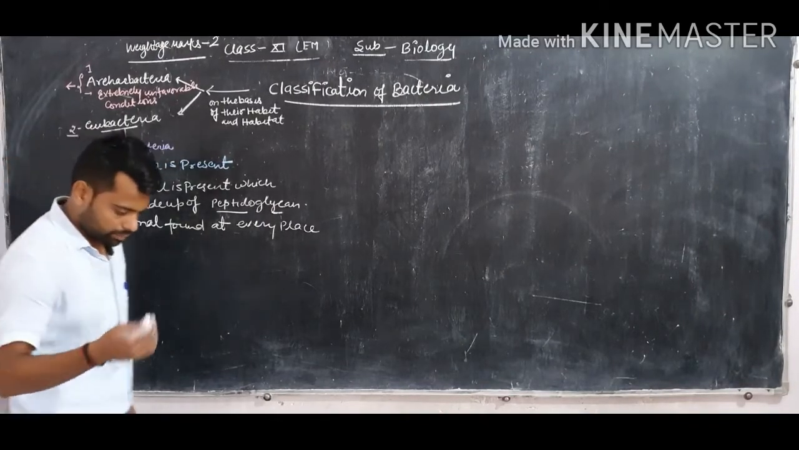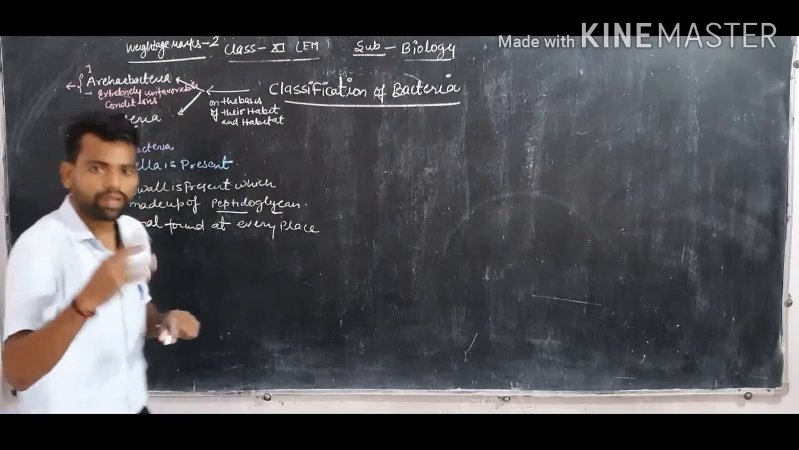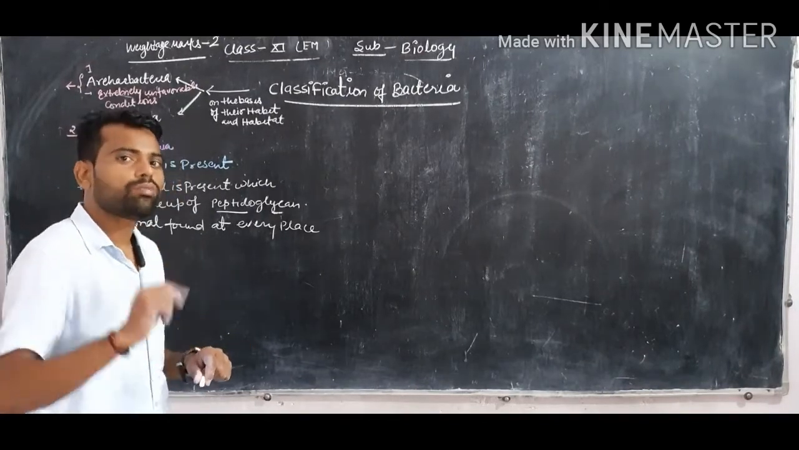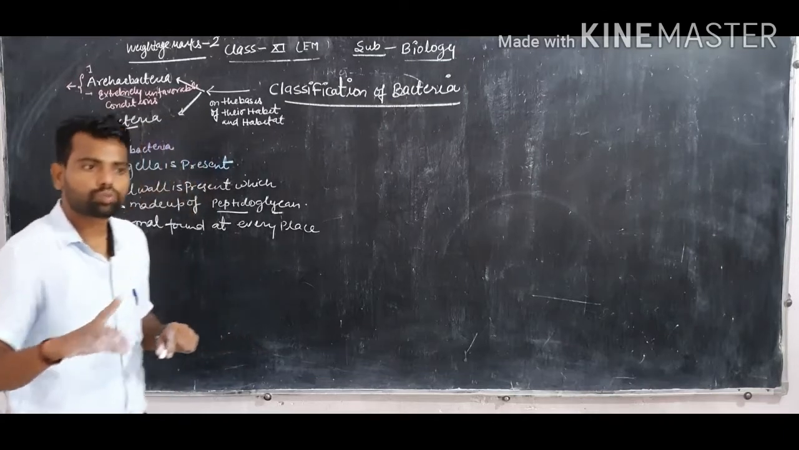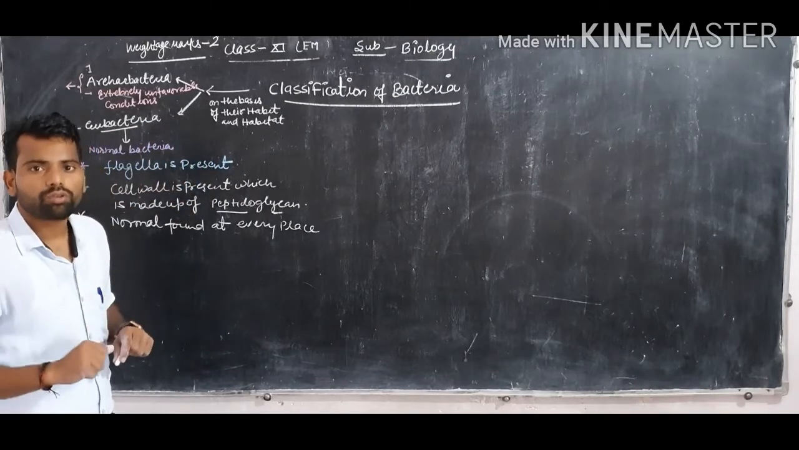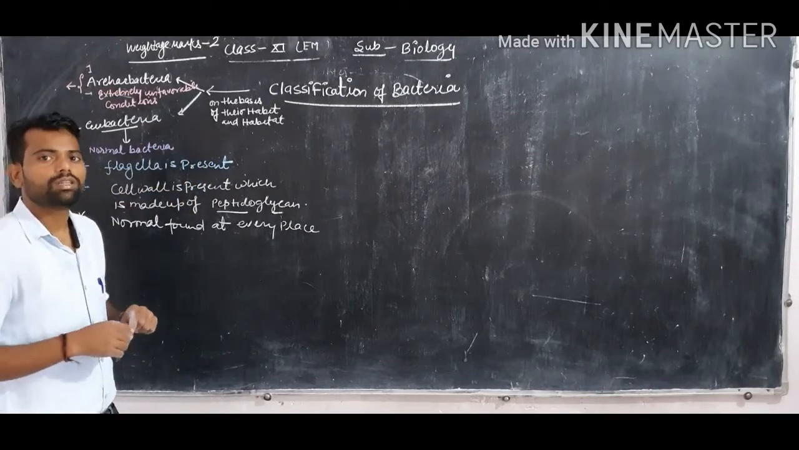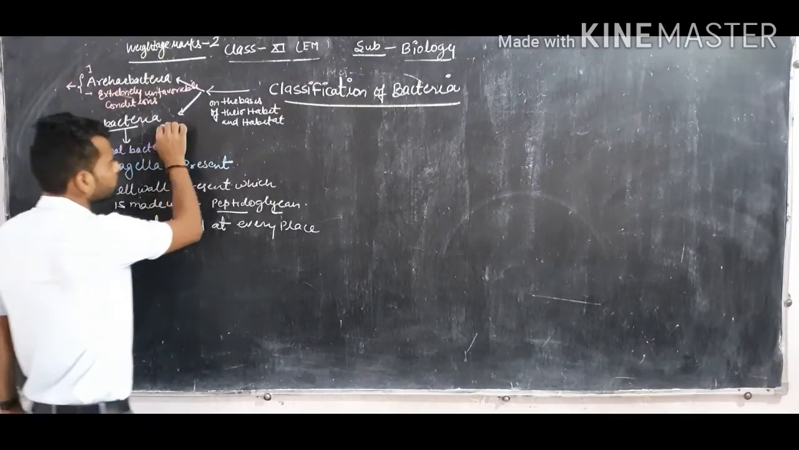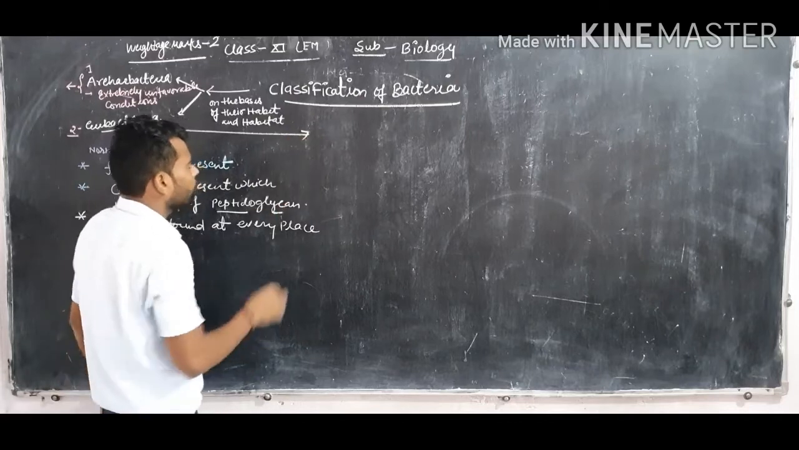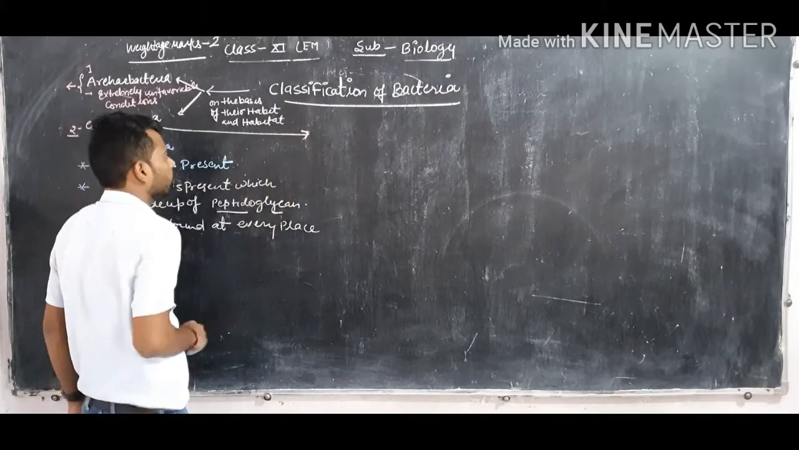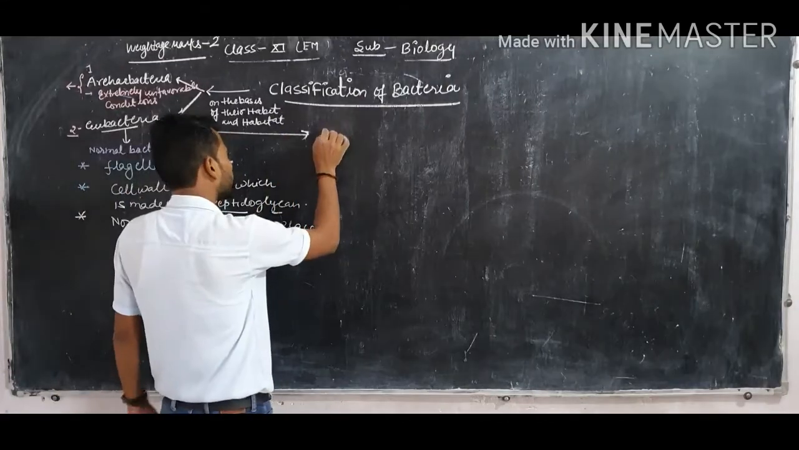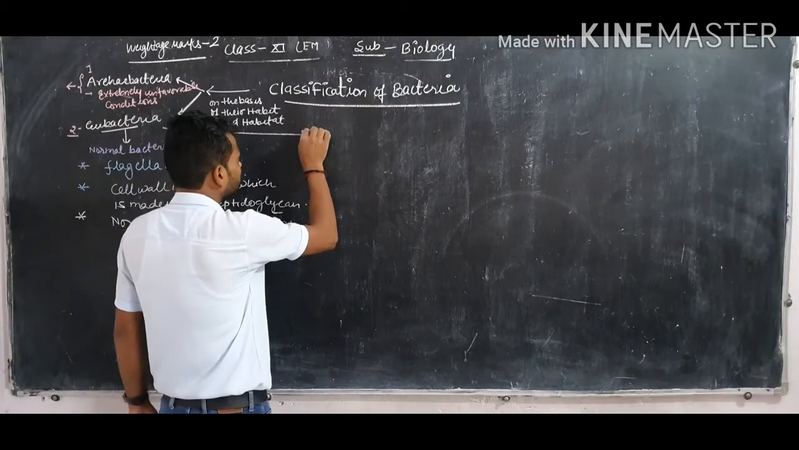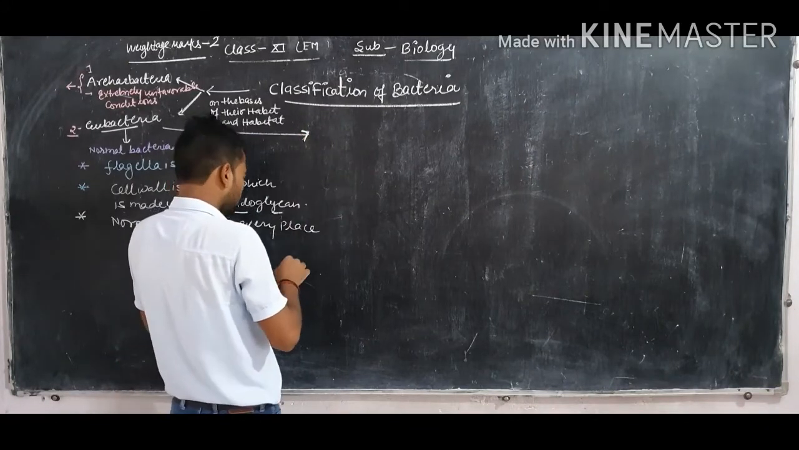The Eubacteria are also of two types on the basis of their nutrition. One is called autotrophic bacteria. Second is known as heterotrophic bacteria. So in Eubacteria there are two types of bacteria. First is called autotrophic bacteria. So first we will discuss the cyanobacteria.